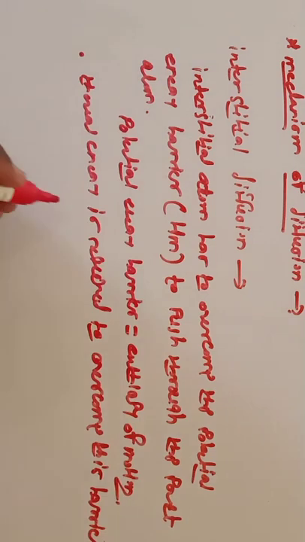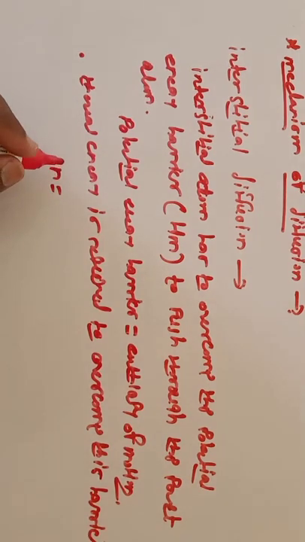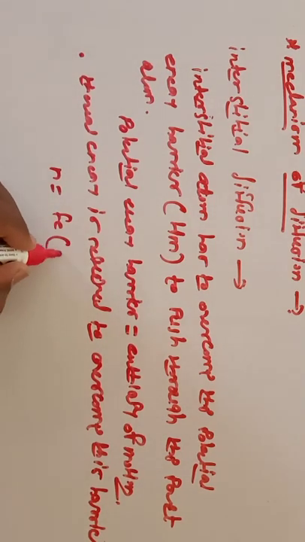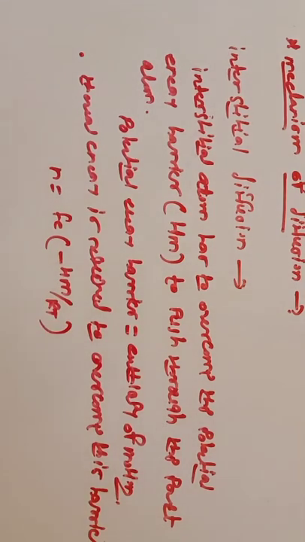Which is given as N equals F e^(-Hm/RT). So what is N?